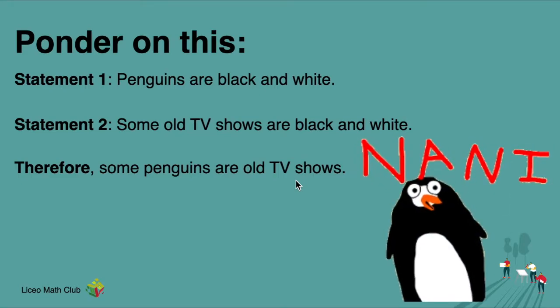Like, what? Because the first statement says that penguins are black and white, and the second statement says some old TV shows are black and white, they equated the black and white here. So if penguins are black and white and some old TV shows are black and white, therefore some penguins are some old TV shows. Of course, that's a very wrong logical argument. These parts of syllogisms are a little bit deeper lesson, but we'll come to that. We need to show first the truth values of the statements and how this is a fallacy or not. Clearly it is, since penguins are not TV shows. But we're going to start with the basic parts of it.